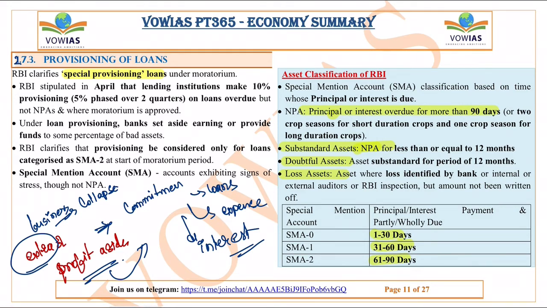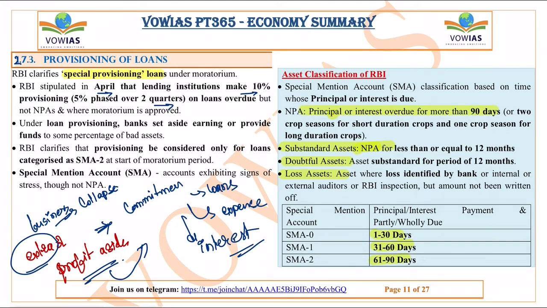So RBI said that the businesses who have went into losses, so from the last year April, during the lockdown and all, the business which have actually gone into losses, they can be provisioned under this special provisioning of loans. Okay, so RBI stipulated in April that lending institutions make 10% provisioning, that is 5% phased over 2 quarters. So these are the guidelines given by RBI. These are not much needed from the exam point of view also, because in exam, if you see, the focus is mostly on the analytical part.